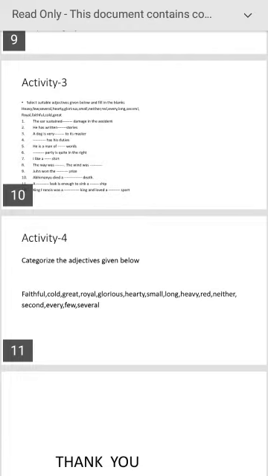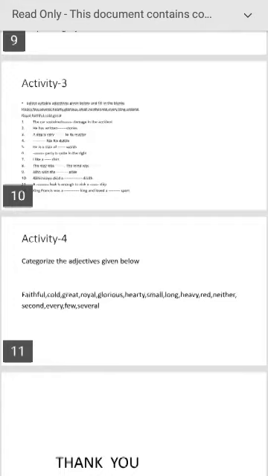Let us see the adjectives of quality. Faithful, it is a quality. Cold, great, royal, glorious, hearty. These are the adjectives of quality. Next, adjectives of size, quantity: small, long, heavy.